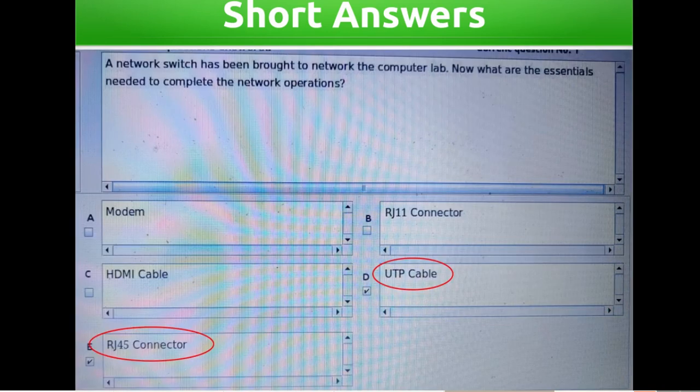A network switch has been brought to network the computer lab. Now, what are the essentials needed to complete the network operations? Modem, RJ11 connector, HDMI cable, UTP cable, RJ45 connector. Answers: UTP cable, RJ45 connector.